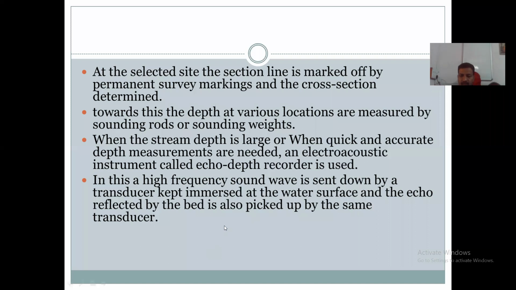त्यामध्ये we place the gauge stones, we mark the levels on that gauge stone, and or with the help of paint we mark that section line. Section line is marked. Along that section line, the cross section is determined. Cross section area is determined.